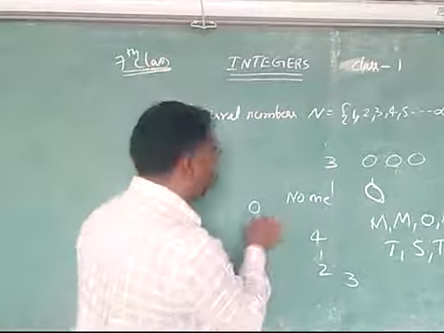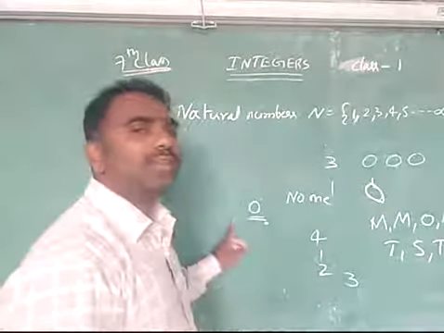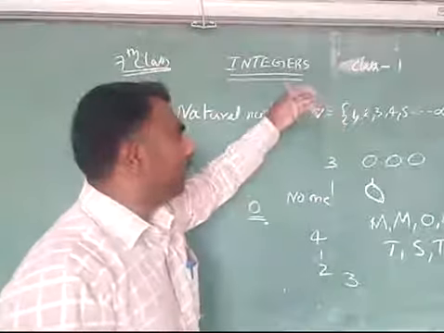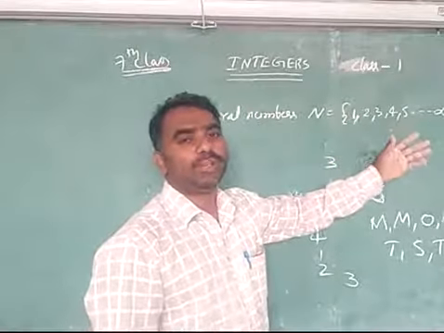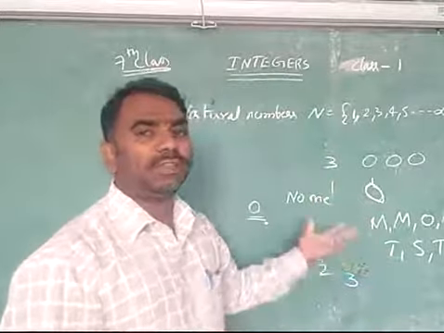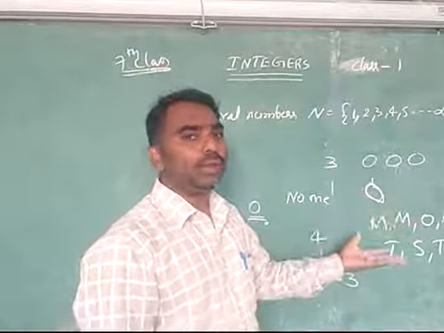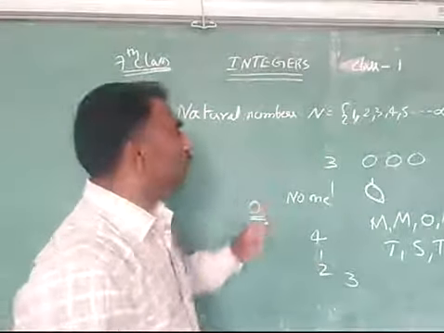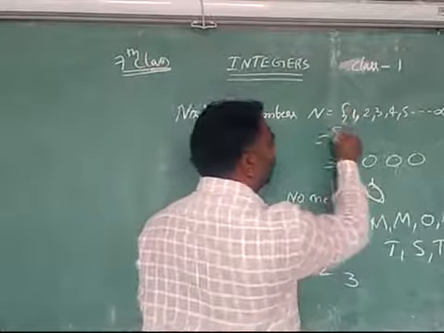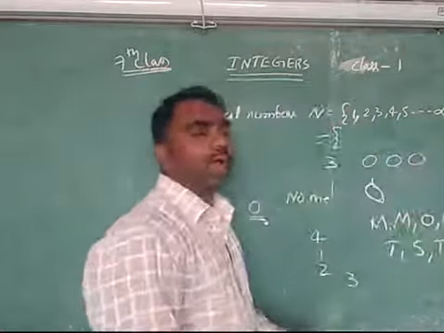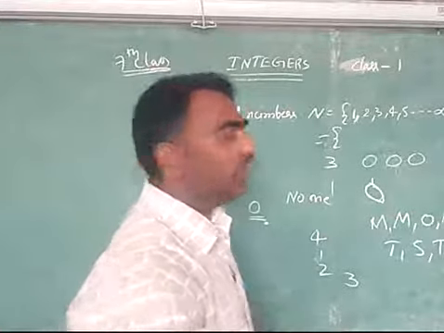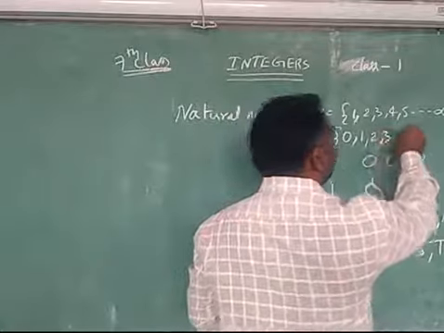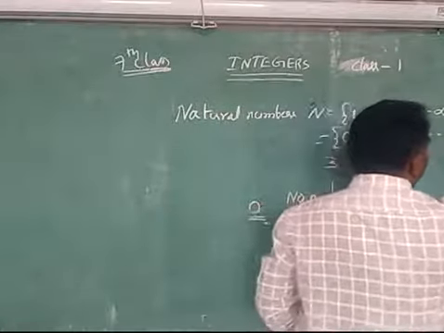So that's why we need one more number, that is 0. These numbers are not enough to count the objects. Sometimes you will find no objects. Then what do we have to indicate? Compulsorily we need some other number, that is 0. So we have to add 0 to the numbers. That is, 0, 1, 2, 3, 4, 5 up to infinity.